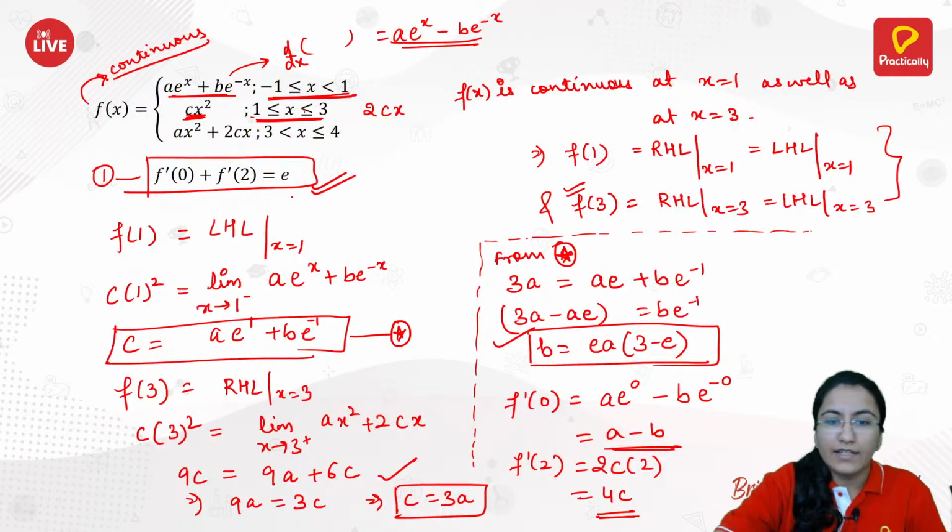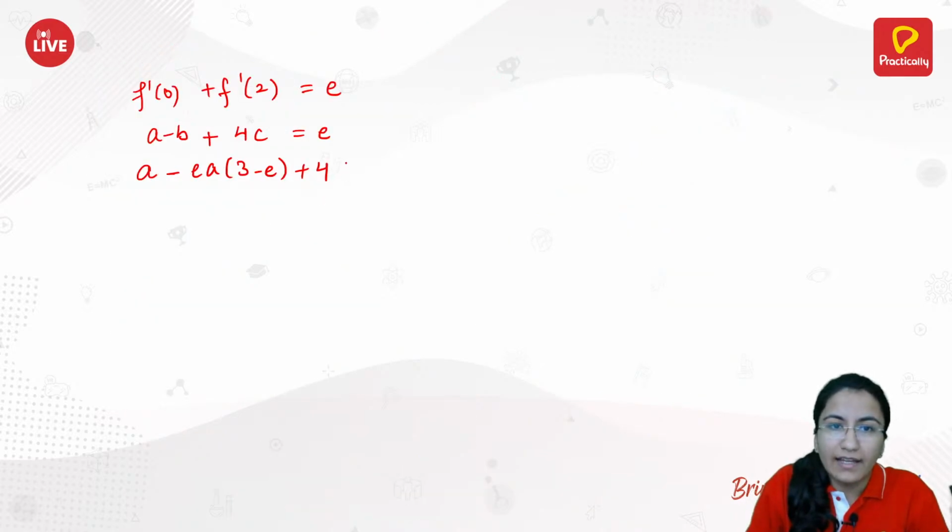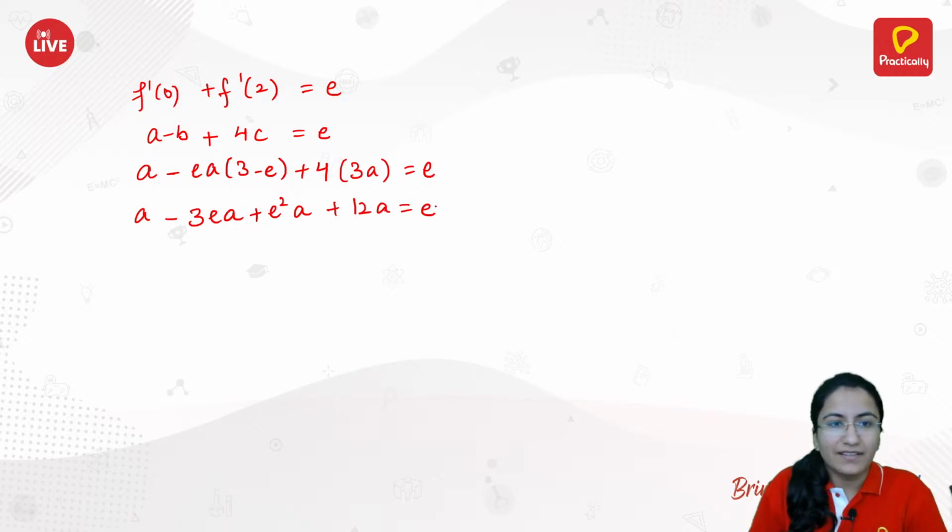Over here, you can see c was 3 times a, so you have this as thrice of a, that is e. Okay, so you have a minus of 3ea plus of e square a plus of 12 of a is equal to e. This is what you have.